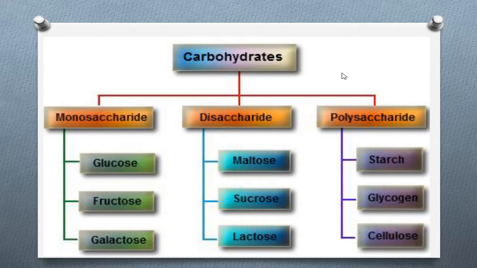Now when we consider carbohydrates, mainly there are three types: monosaccharide, disaccharide and polysaccharide. Monosaccharide has three types: glucose, fructose and galactose. Disaccharide has three types: maltose, sucrose and lactose. Polysaccharide also has three types: starch, cellulose and glycogen.